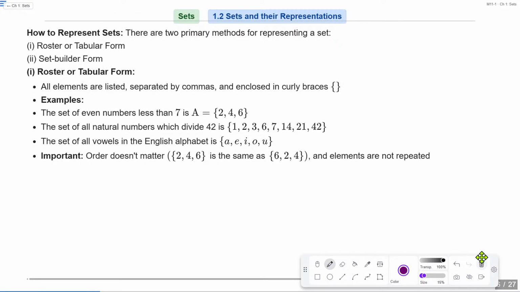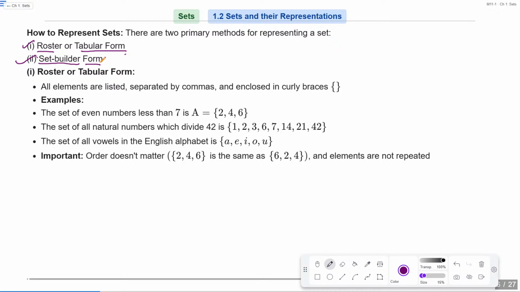Now the question arises, how we can represent the set? So set को represent कैसे कर सकते हैं? Set तो हमने पढ़ लिया, अब set को represent कैसे करेंगे? So उसके लिए दो basic methods होते हैं. There are two basic methods to represent a set. First one is your roster form or a tabular form. Is that clear? Roster form or tabular form. And second one is your set builder form.